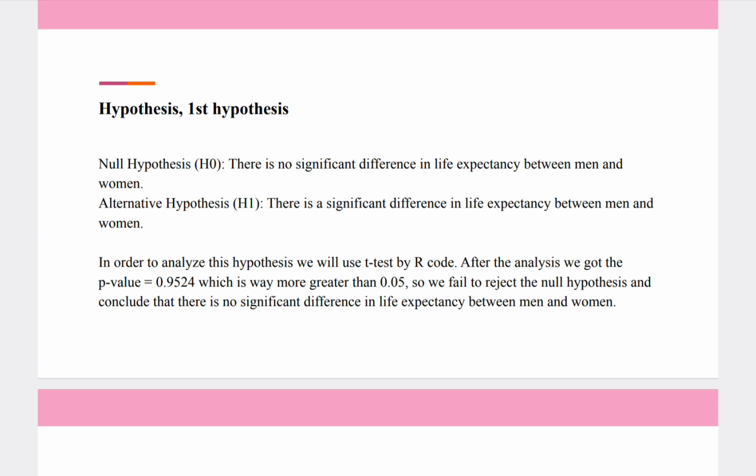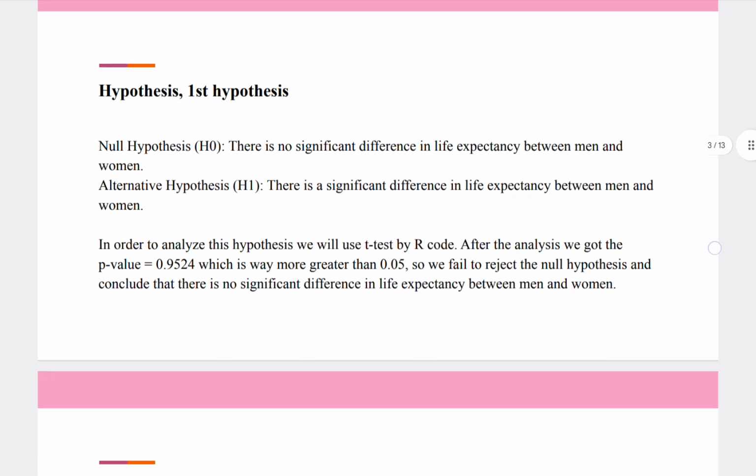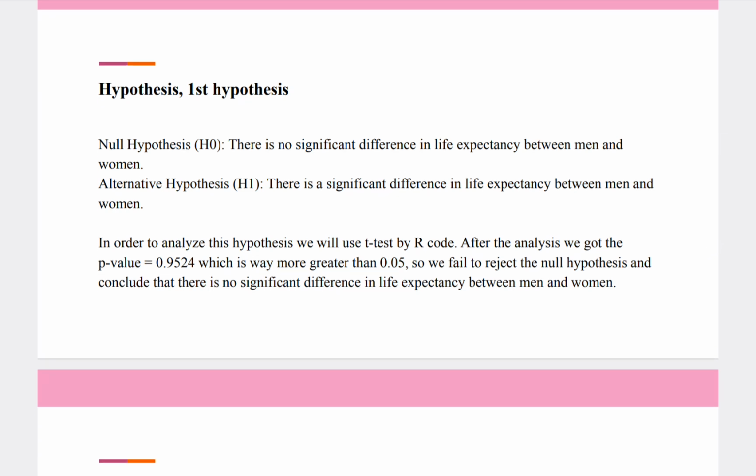But according to our data, we wanted to see if this is true for our data set and if it is statistically significant. To analyze it, we used the t-test in R, and our p-value came out to be 0.95, which is way greater than 0.05. That's why we failed to reject the null hypothesis. When we fail, we cannot say that there is a significant difference, that men are more than women or women are more than men. So we just say there is no significant difference.